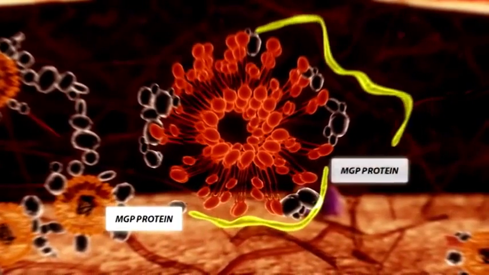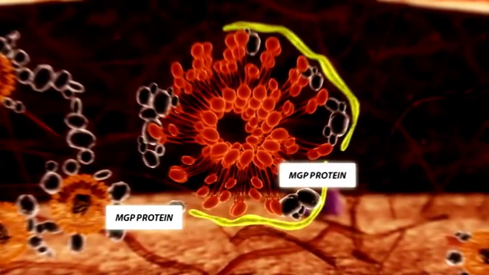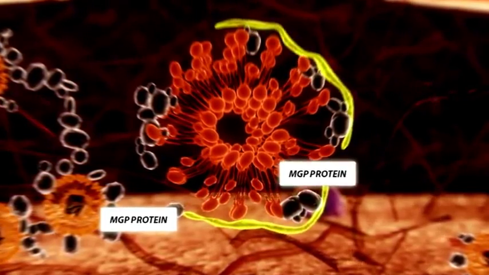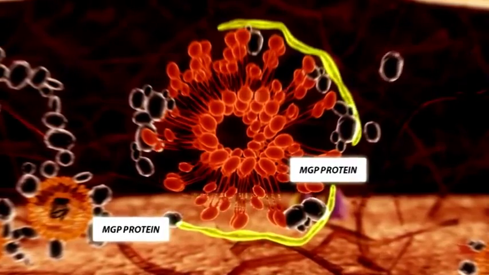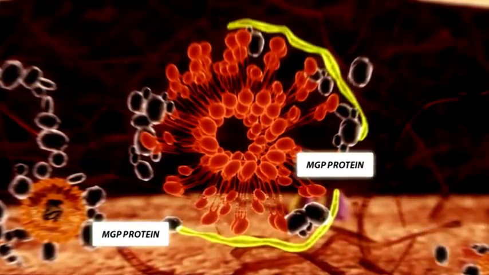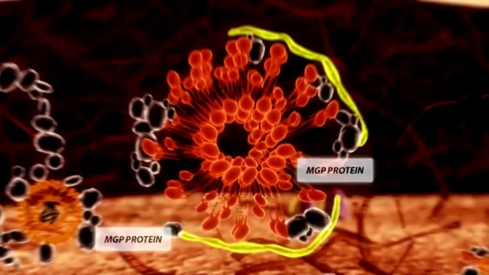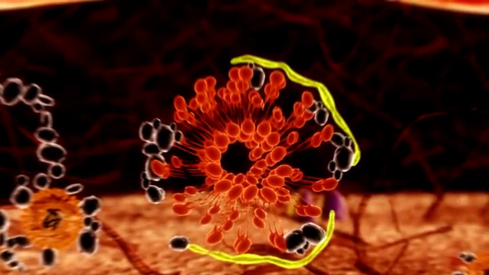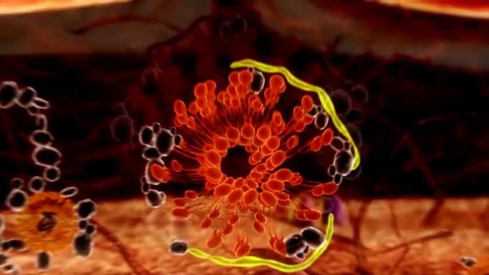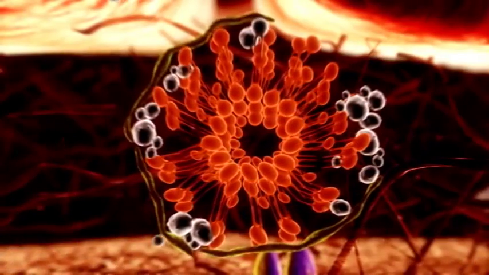Here, it will find and bind the calcium crystal structures. This is because it has a high affinity for these structures. When sufficient MK-7 is present, active MGP will be released in sufficiently active quantities. It will bind and cover these structures, leading to a broad protection for further crystal growth.